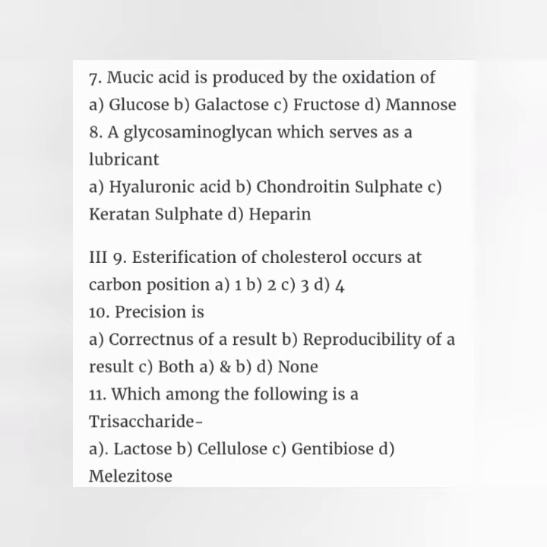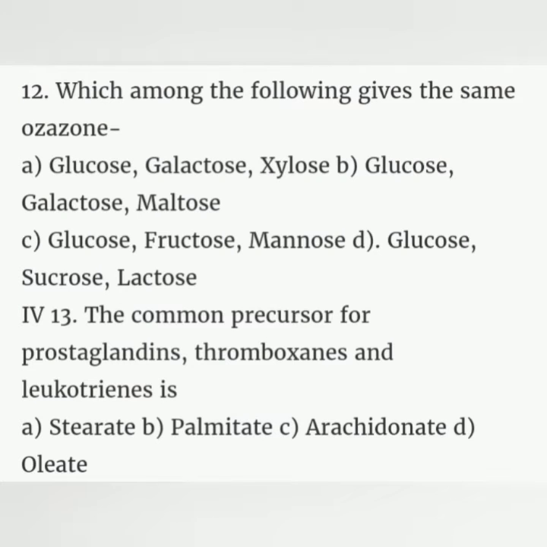9. Esterification of cholesterol occurs at carbon position: A. 1, B. 2, C. 3, D. 4. 10. Precision is: A. Correctness of a result, B. Reproducibility of a result, C. Both A and B, D. None. 11. Which among the following is a trisaccharide? A. Lactose, B. Cellulose, C. Gentiobiose, D. Melezitose.